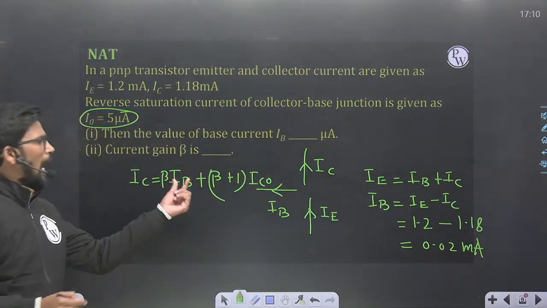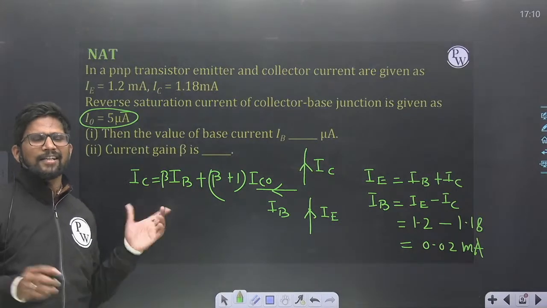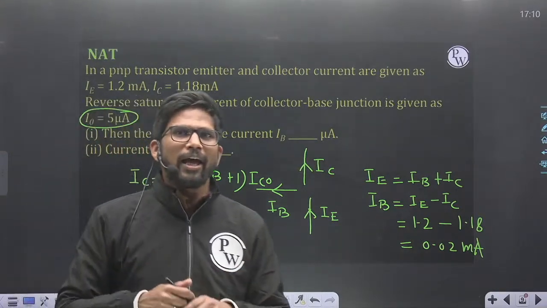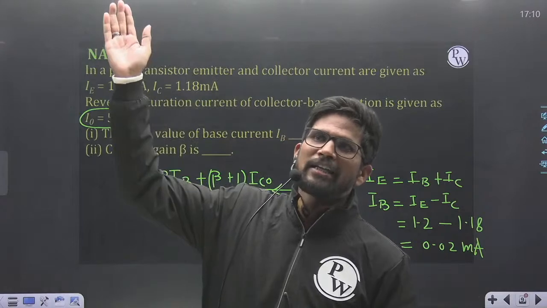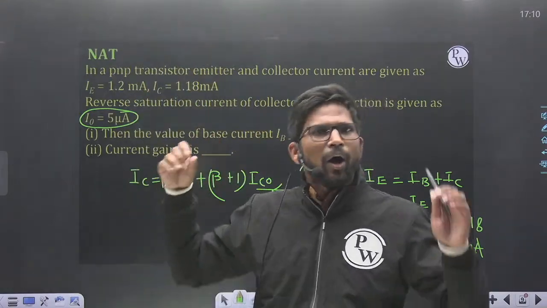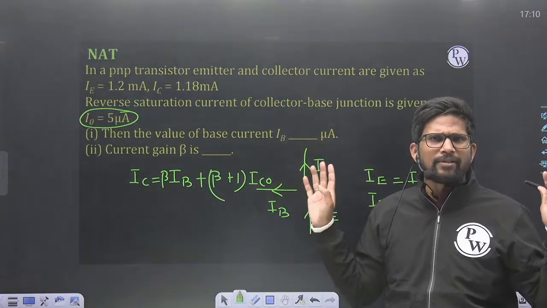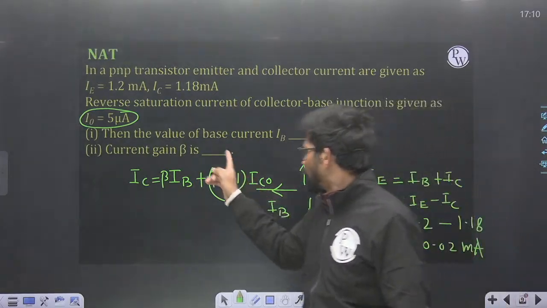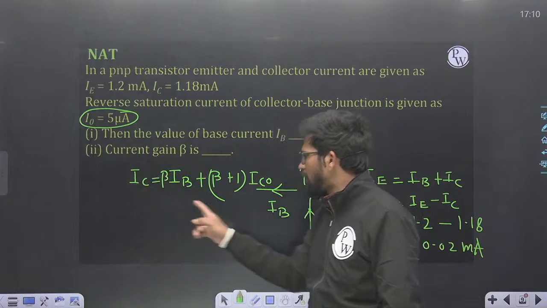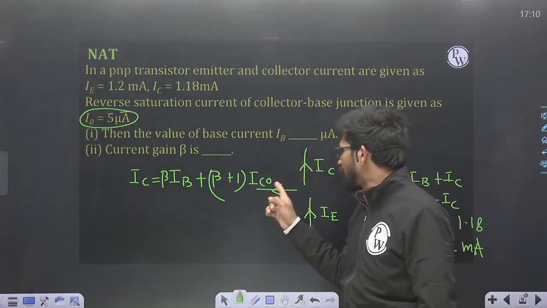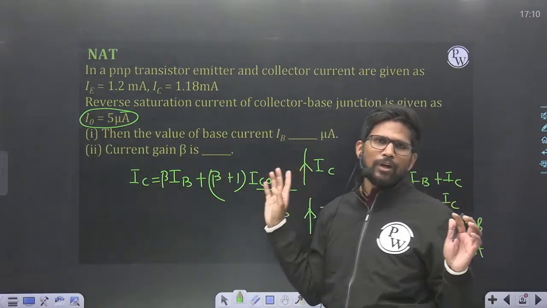Here also IB is the terminal current, IC is the terminal current. This is not like the ideal case, this is current of non-ideal. Whatever current is flowing from collector is IC, whatever current is flowing from base is IB. And when ICO is non-zero, then this formula is derived. When ICO is 0, IC is equal to beta IB formula is valid.